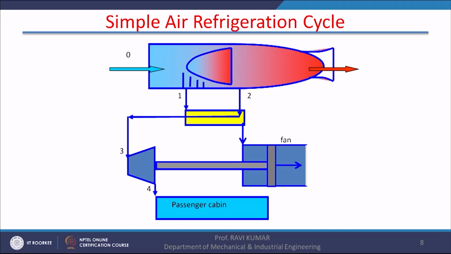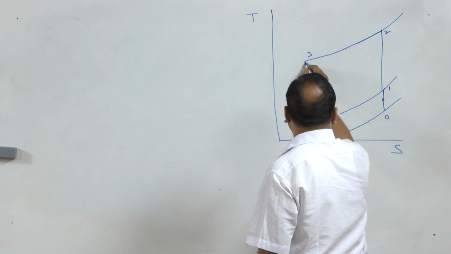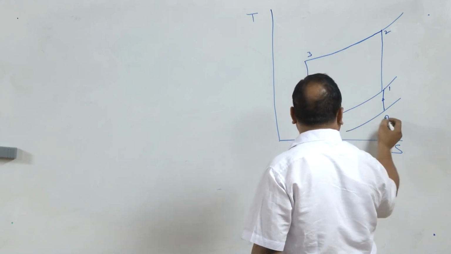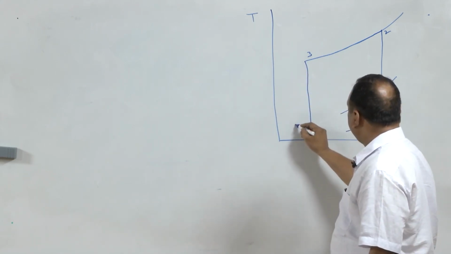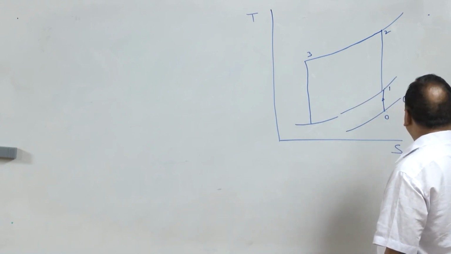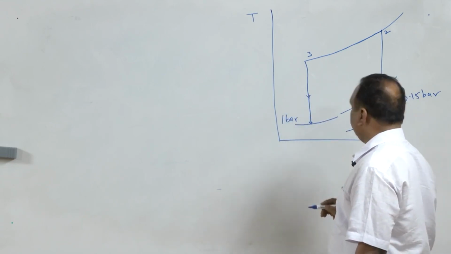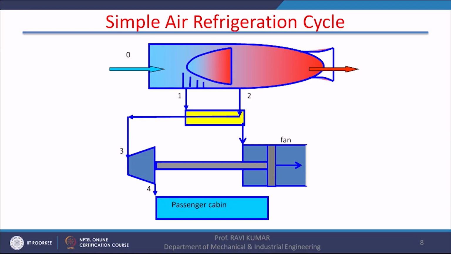Now, at 3 there is an expander, and this expander is used for expansion of air. The expansion of air takes place and it is not expanded up to 0, it is expanded up to here above, because this pressure is approximately 0.15 bar. So, air is expanded up to 1 bar or 0.9 bar and then it is supplied to the cabin. The power developed in the expander is used to run the fan. This air is also used for cooling purpose.